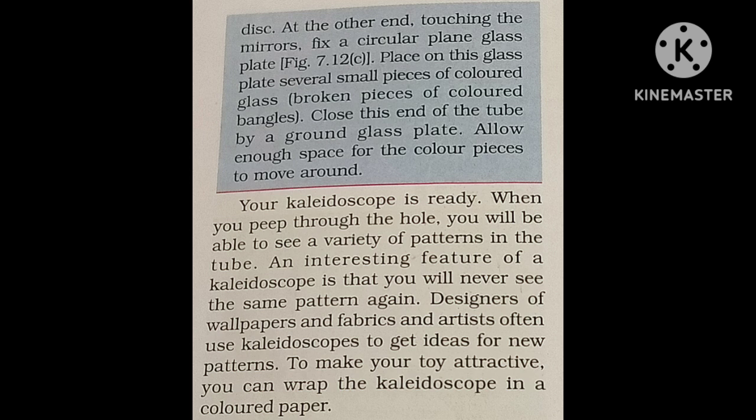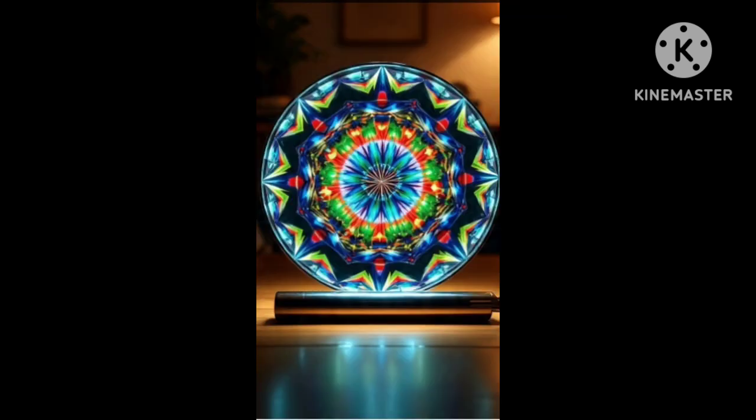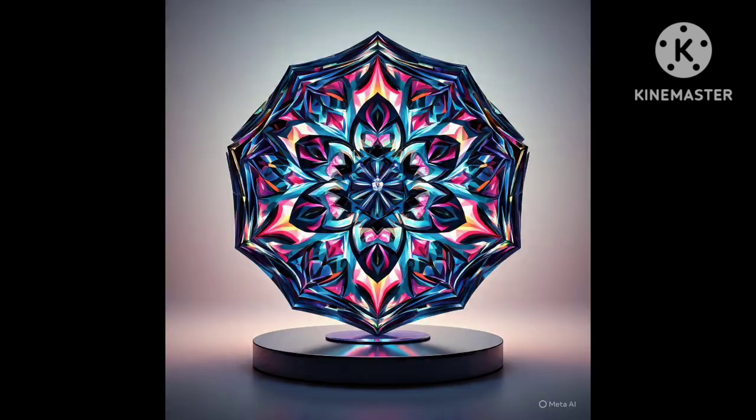When you peep through the hole, you will be able to see a variety of patterns in the tube, different designs formed in the kaleidoscope. Kaleidoscopes are used by designers of wallpapers and fabrics, and artists often use them to get ideas for new patterns. To make your toy attractive, you can wrap the kaleidoscope in colored paper.